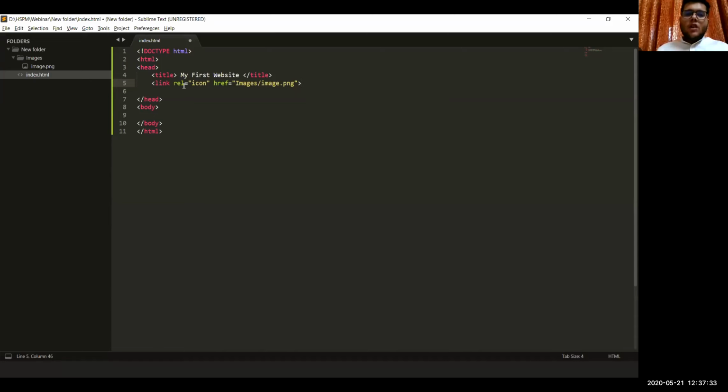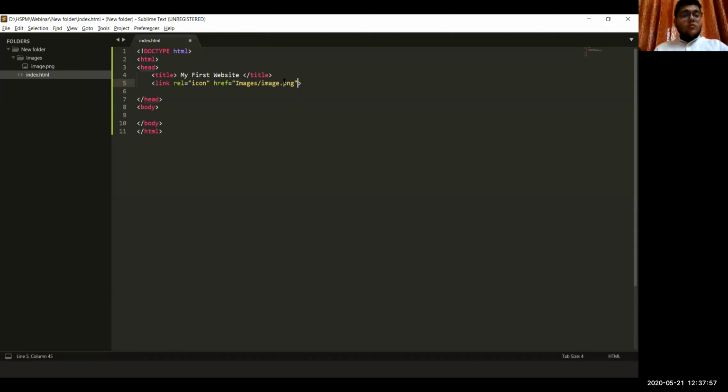It's not that important to learn the basics of this, so I won't go into detail, but you just have to know that you have to write this, and then you can paste whatever the path of the image is here. The path of the image is very necessary, in fact.